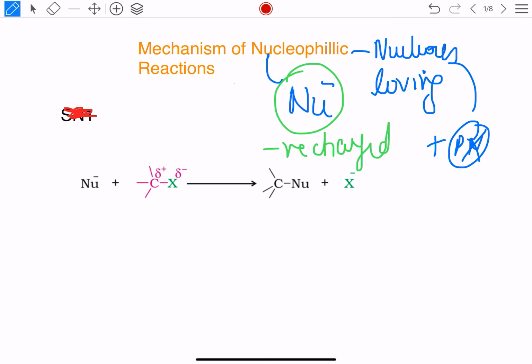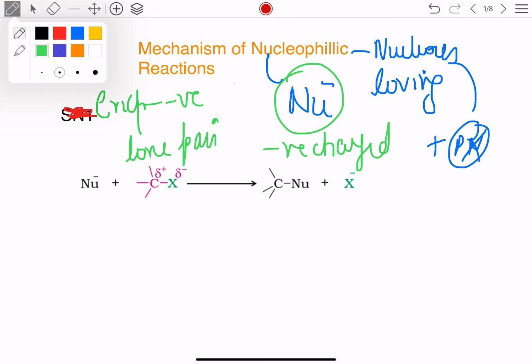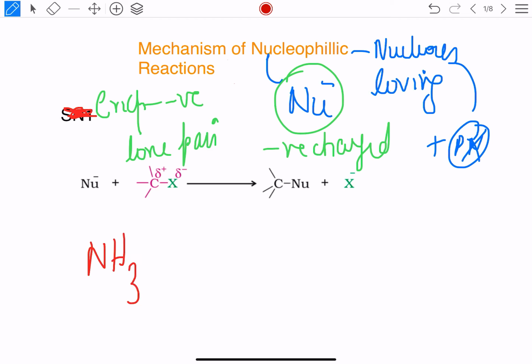Electron rich means it may have a negative charge or it may have lone pairs. So for becoming electron rich, it can either have a negative charge to become an anion, or it can be having a lone pair of non-bonded electrons. Then also it will become electron rich. If I talk about this molecule which you can see here, I have drawn ammonia.